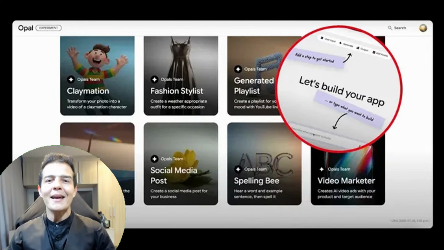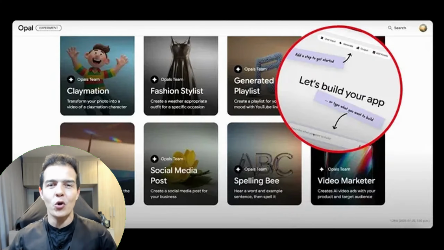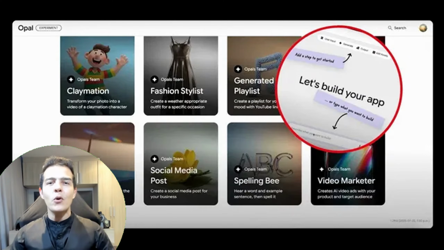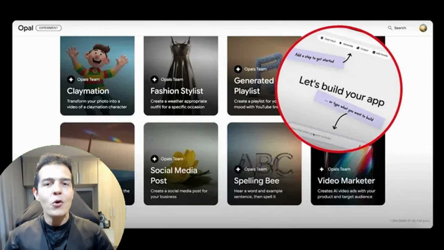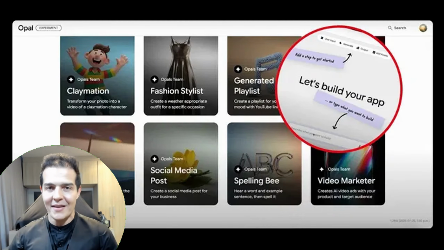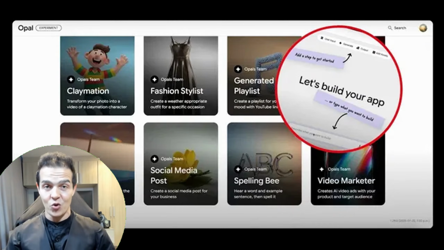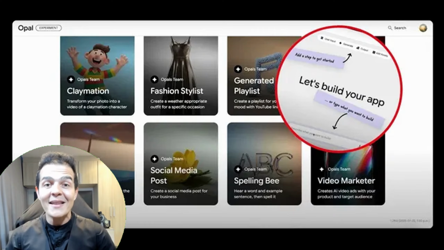Folks, Google did it again. They launched a platform called Opal, which simply turns you into a programmer. Even if you don't know a line of code, even if you're terrified of those zeros and ones, you just type like you type a normal text, you give it the commands there, and it simply creates your application.